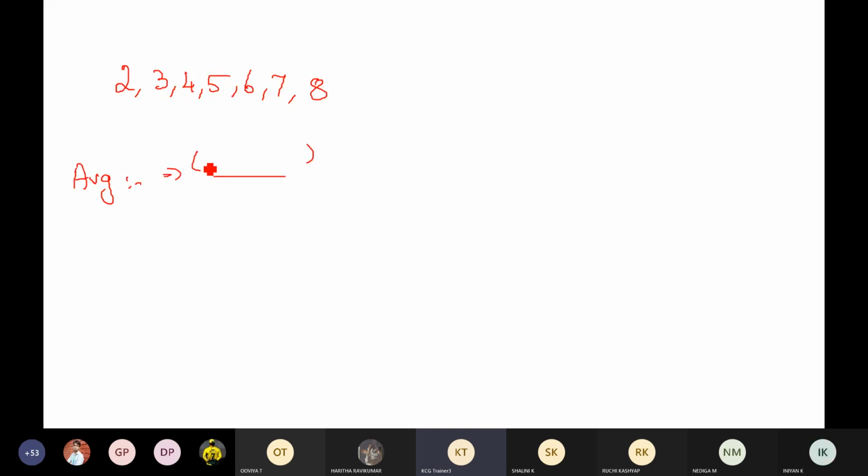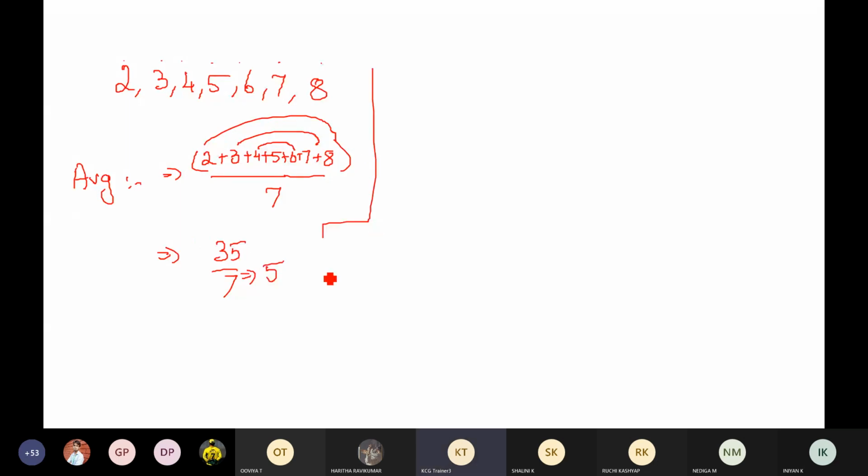What is the sum of all the numbers? 2 plus 3 plus 4 plus 5 plus 6 plus 7 plus 8, divided by number of terms. How many terms are there? 1, 2, 3, 4, 5, 6, 7. So 7. What would I get if I add all these numbers? 10, 20, 30, 35. So it is 35 by 7. So it is 5. Clear?